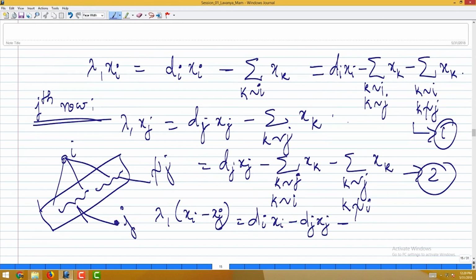minus all those vertices which are common to i and j, right. There is one part here, this second sum over here in equation 1, this tells all those vertices which are adjacent to i and j, right. Here also we have the second sum which is going to be adjacent to i and j, right. So, let us just rewrite that part. So, there is a double count here, I can just see this. So, all those vertices adjacent to i and j, and you have the remaining vertices, right.